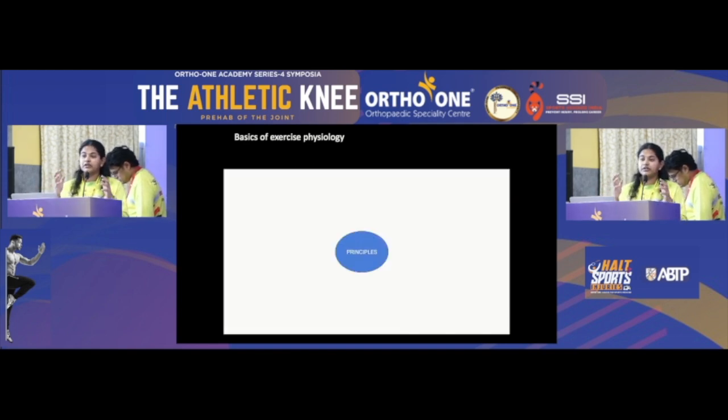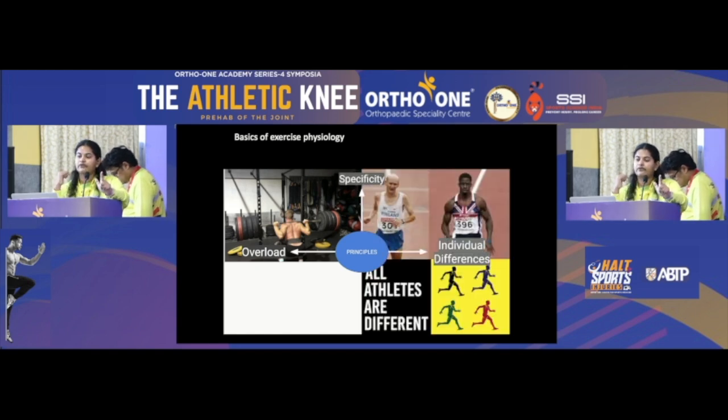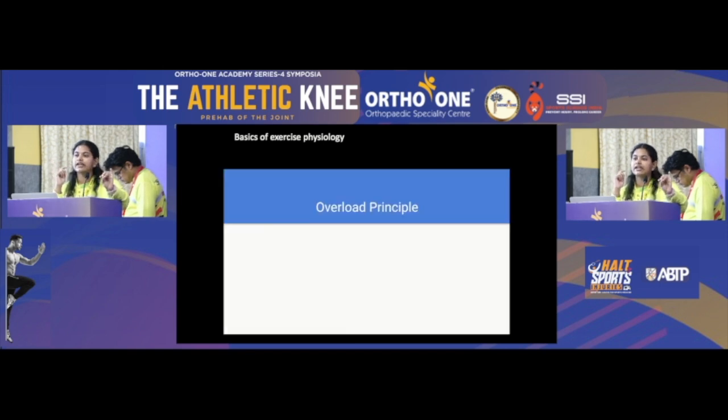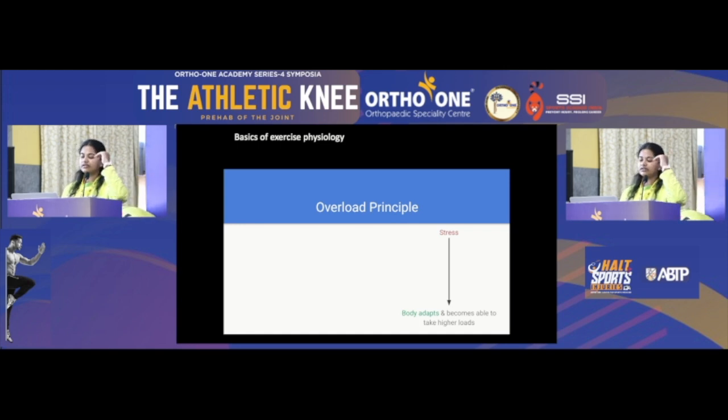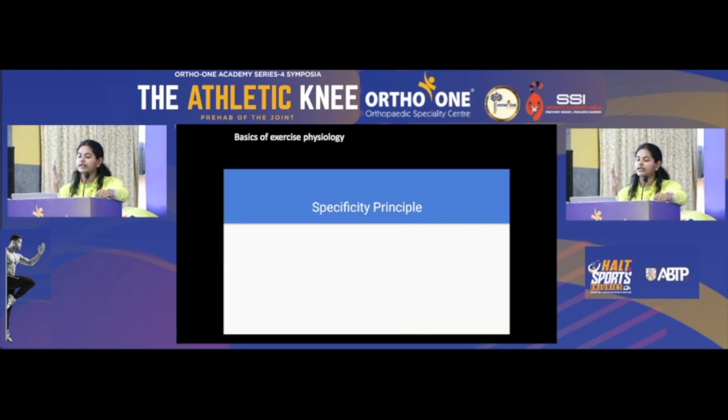Let's talk about the principles in exercise physiology for training. The first is overload. The second thing is specificity for that sport. Third thing you should know is individual differences. And fourth thing is the reversibility principle. Overload. When you give your body some stress, your body will adapt to it. But there is a very thin line. The load that you give has to be very progressive. There's a very thin line between overloading and overtraining.